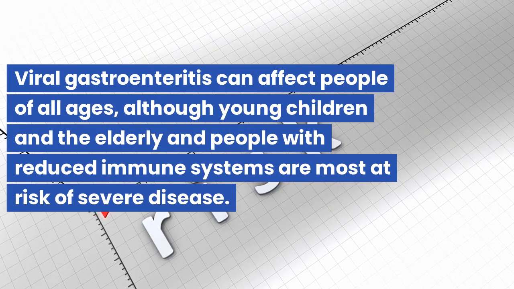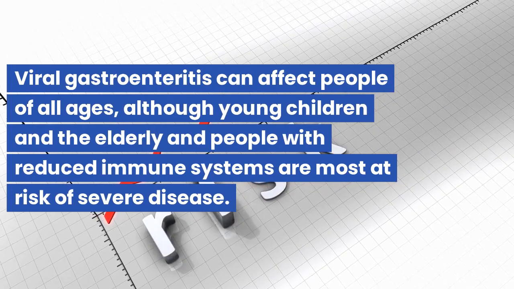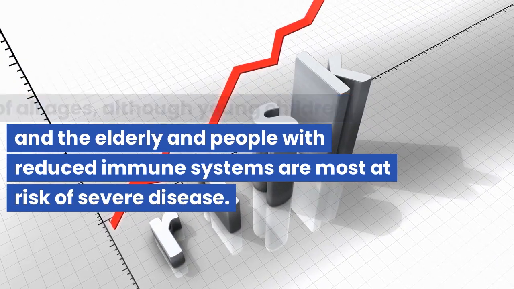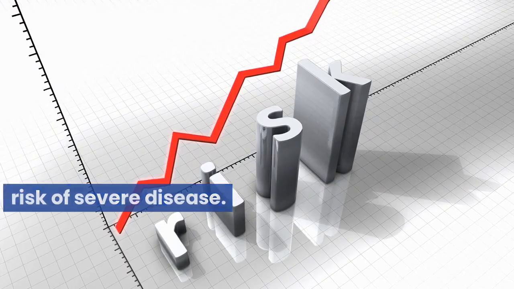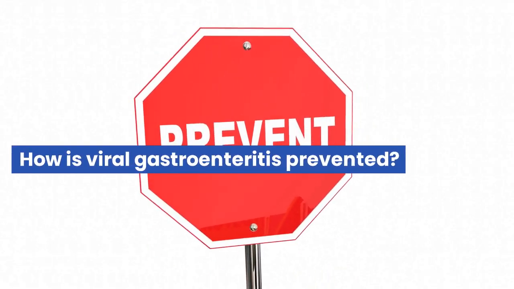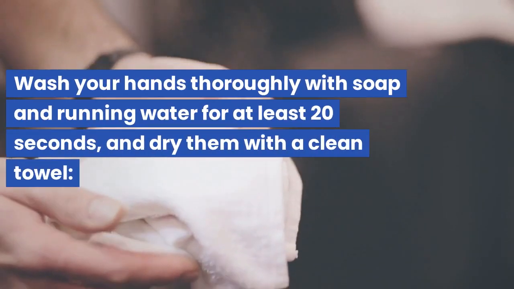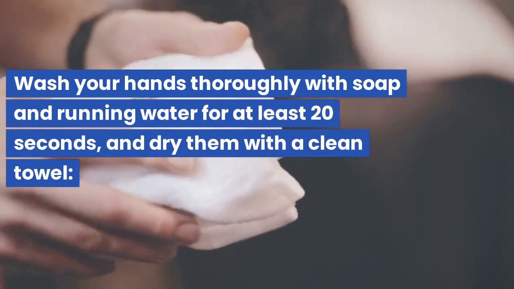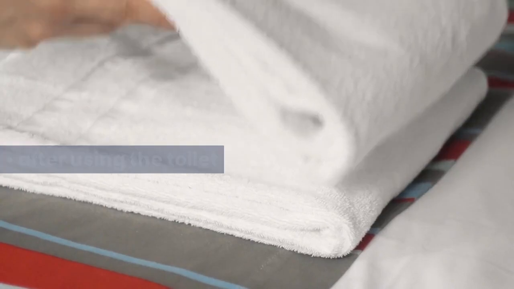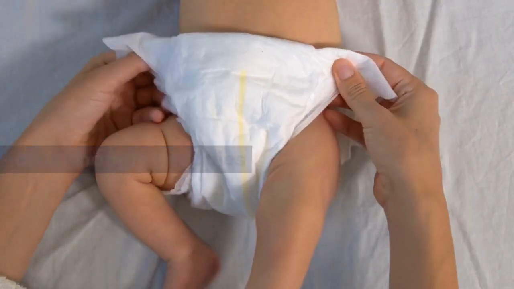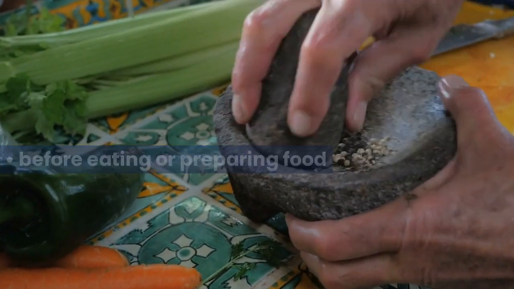Who is at risk of viral gastroenteritis? Viral gastroenteritis can affect people of all ages, although young children, the elderly and people with reduced immune systems are most at risk of severe disease. How is viral gastroenteritis prevented? Wash your hands thoroughly with soap and running water for at least 20 seconds, and dry them with a clean towel. After using the toilet. After changing nappies. Before eating or preparing food.